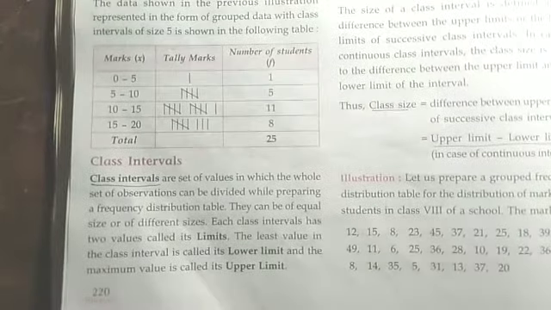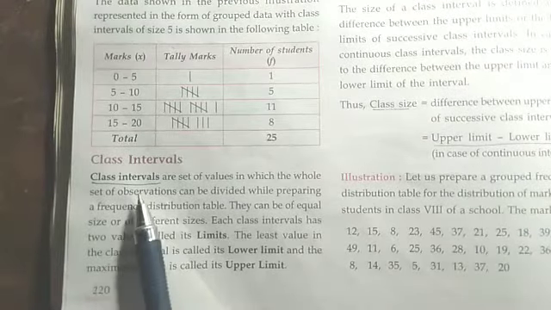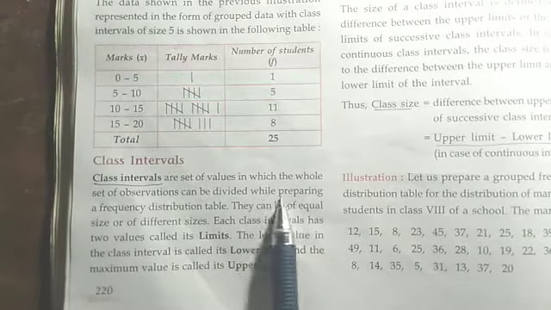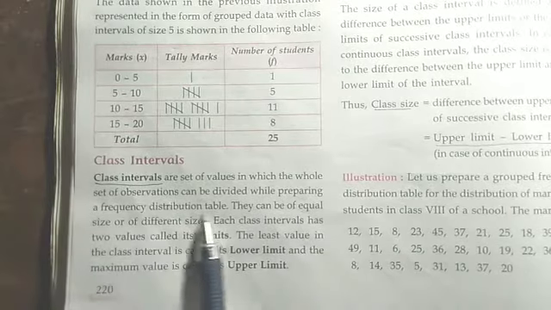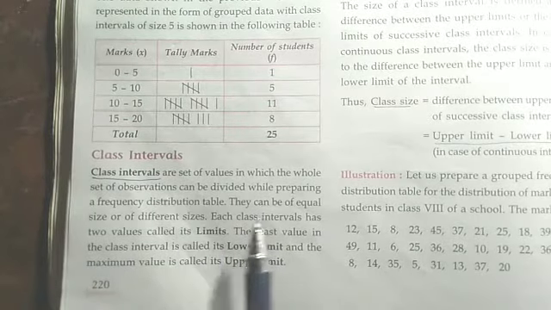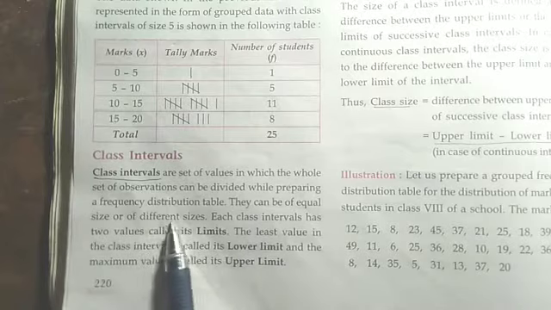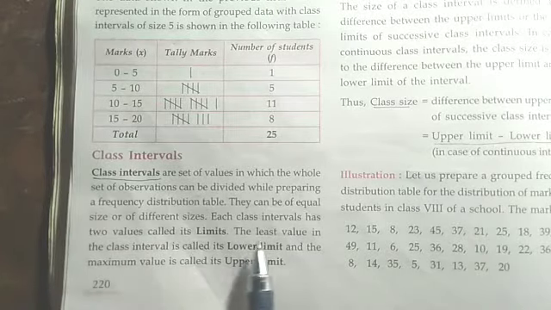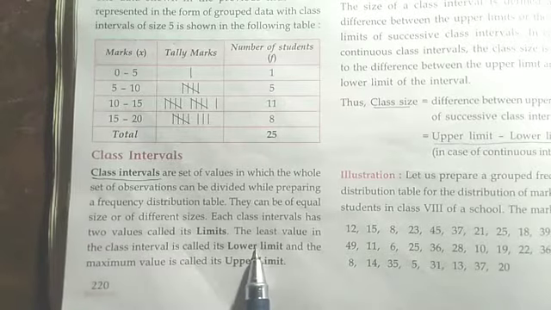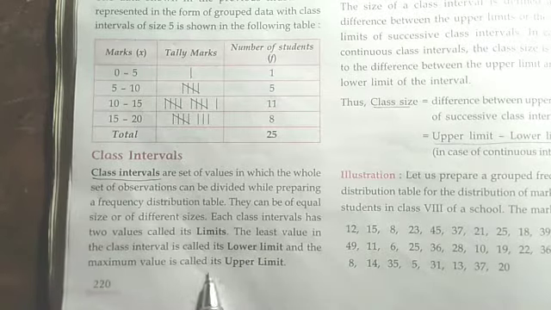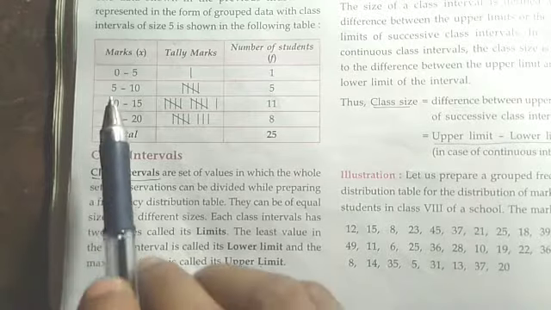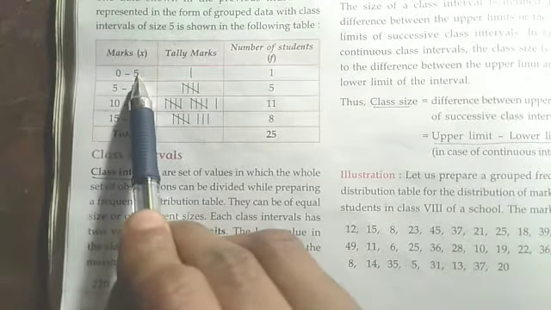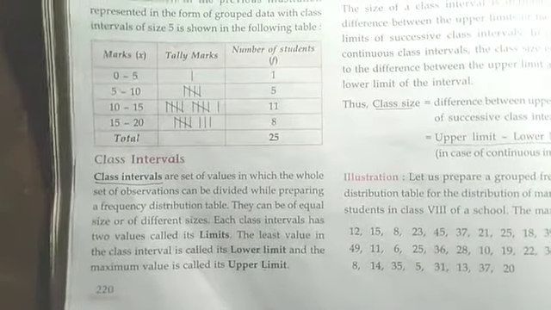Now, next one, class intervals. Class intervals are sets of values into which the whole set of observations can be divided while preparing the frequency distribution table. They can be of equal size or different sizes. Each class interval has two values called limits. The least value in the class interval is called its lower limit and the maximum value is called its upper limit. That much only about the limits.